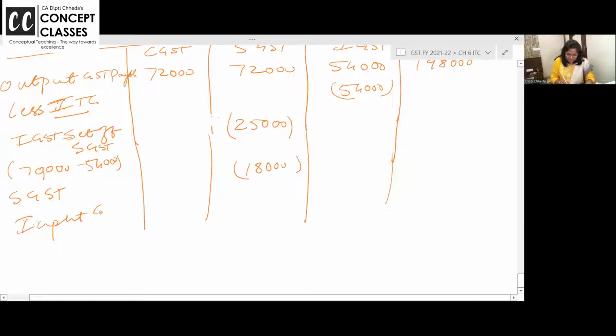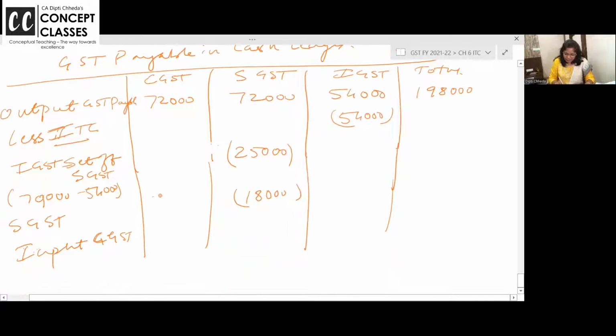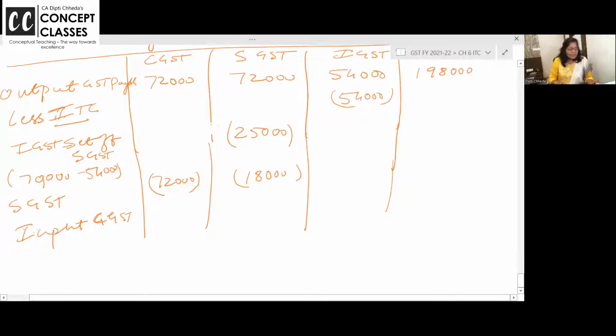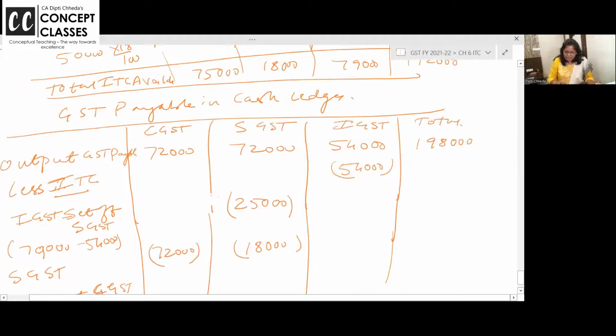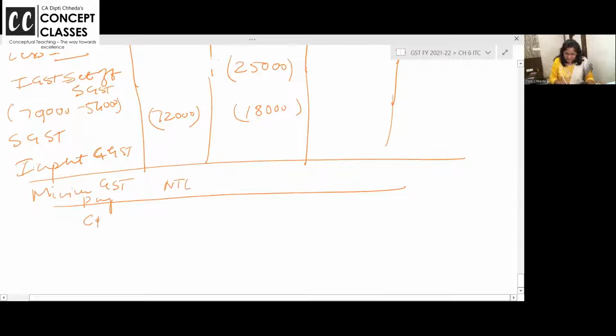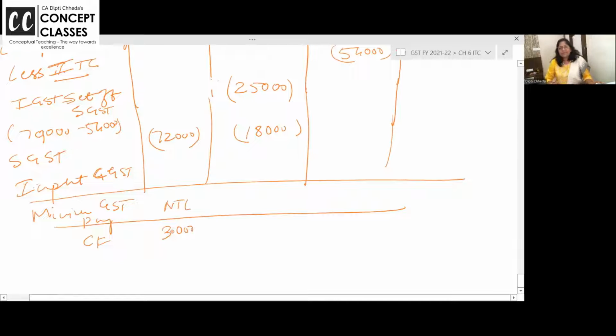Input CGST. कितना है आपका? 75 है. Can you set off 72? Yes. Ma'am, CGST extra पड़ा है. But CGST 3,000 cannot be set off in the IGST. So it will be carried forward. Are you getting? Finally, minimum आप करो, आपका जो भी doubt है clear. Minimum GST payable. CGST is nil. And still abhi bhi CGST carried forward for next month is 3,000.